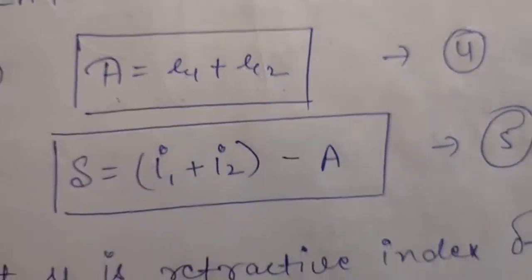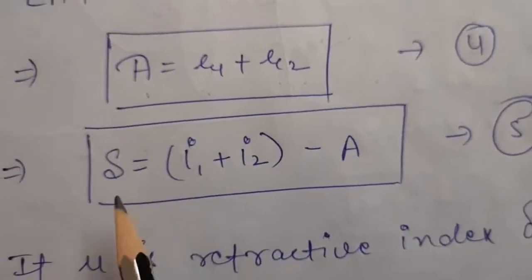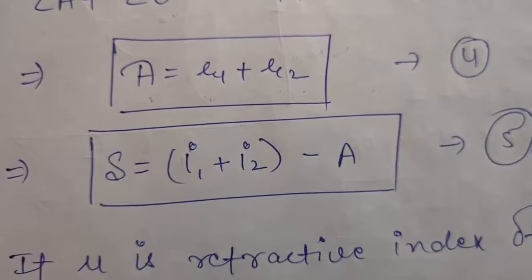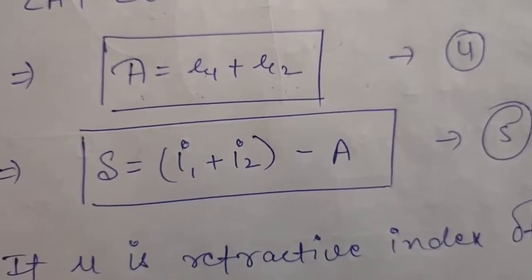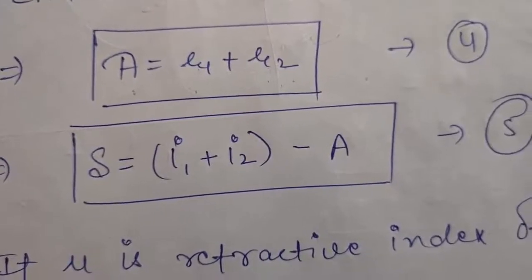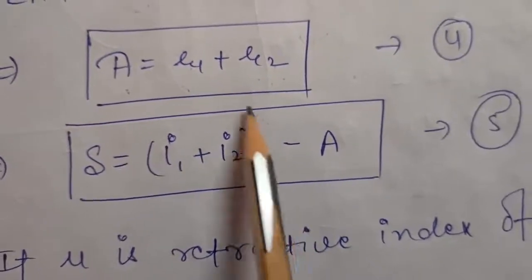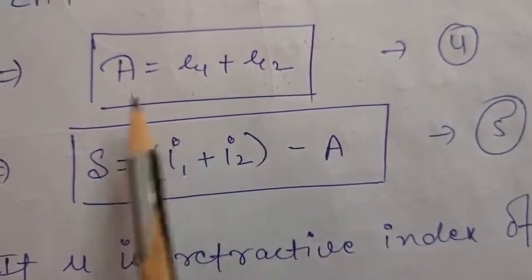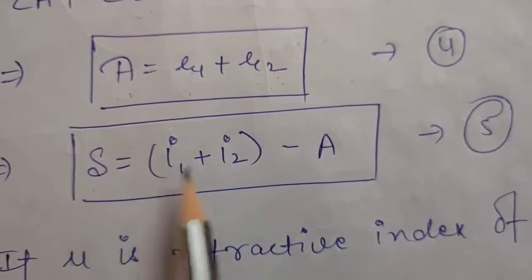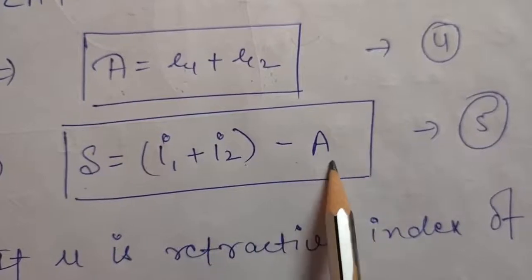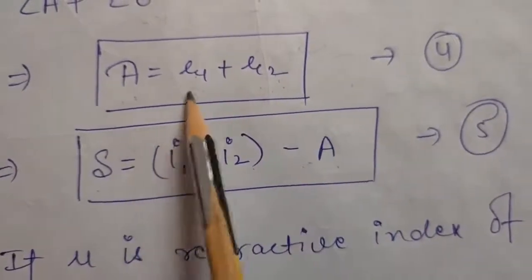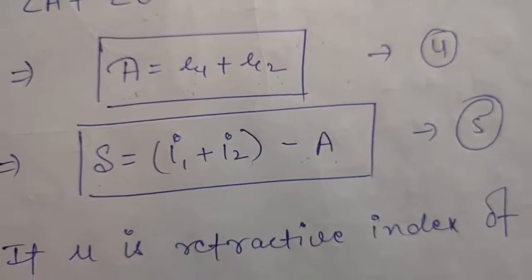Okay. Now from here you can also conclude that from equation 1 I have written del is equal to I1 plus I2 minus R1 plus R2, and here we have concluded that R1 plus R2 is equal to A. So from equation 1 del will come to be I1 plus I2 minus A. Mark it fifth equation. So these are two general equations which are relating the various angles.